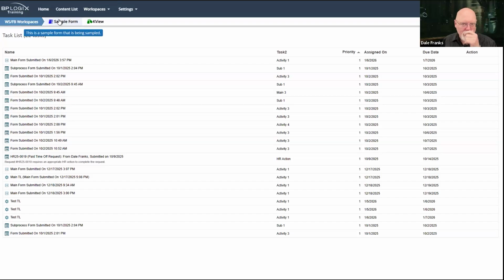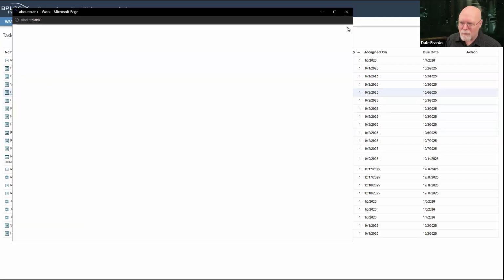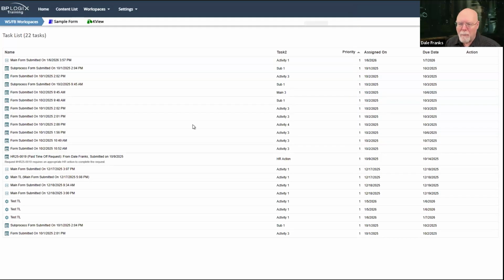So those pop-ups are going to die, and we're either going to be opening up things exactly in the same parent window that we're looking at, or we're just going to open up a new browser tab, and you'll just have to navigate to that browser tab. The behavior will be what it is. And in fact, that's looking at a form, so it's going to open up right here in a pop-up.